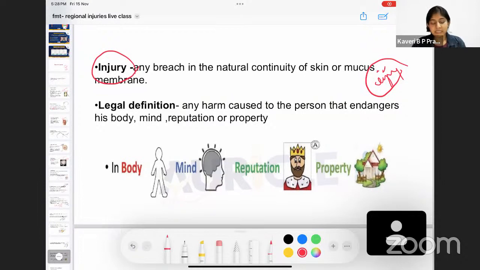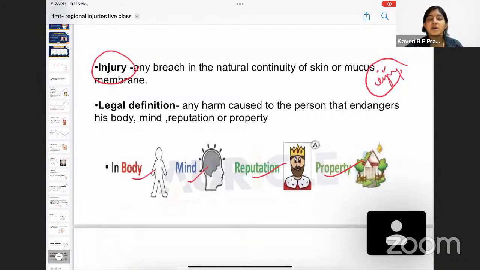So for this injury, not only do we have a medical definition, we also have a legal definition. So what is the legal definition? It is anything that endangers a person's mind, body, reputation, or property. So there could be damage not only outside, not only something that is seen medically, but damage to body, mind, reputation, property. All of these together are said to be the legal definition of injury.